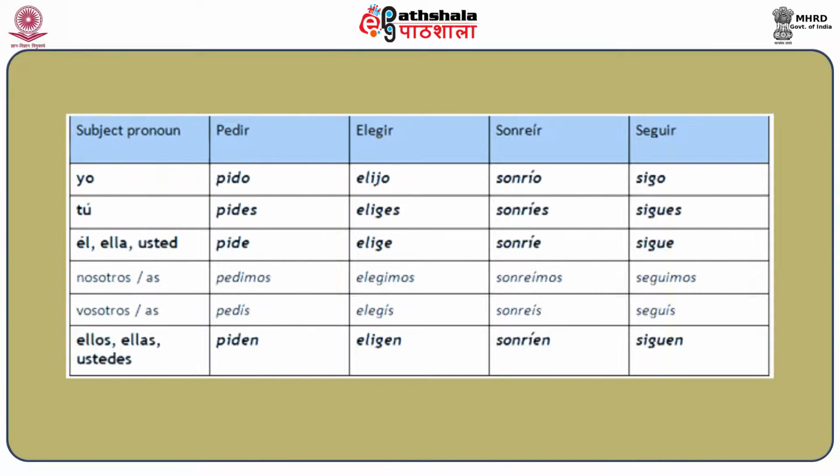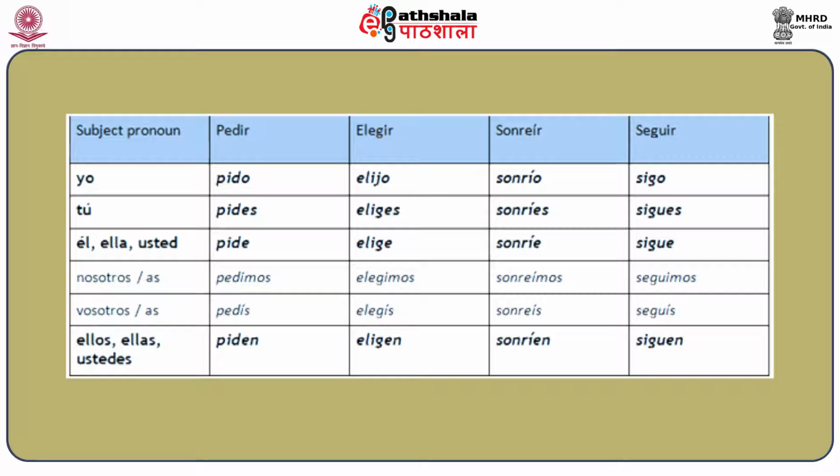The verbs are also highlighted, which shows that this e will change into i. So let's see some of the conjugations of these verbs. The verb pedir will be conjugated as pido, pides, pide, pedimos, pedís, piden. Elegir will be conjugated as elijo, eliges, elige, elegimos, elegís, eligen. As you can see, except for the nosotros and vosotros forms, in all other forms the e is changing into i.